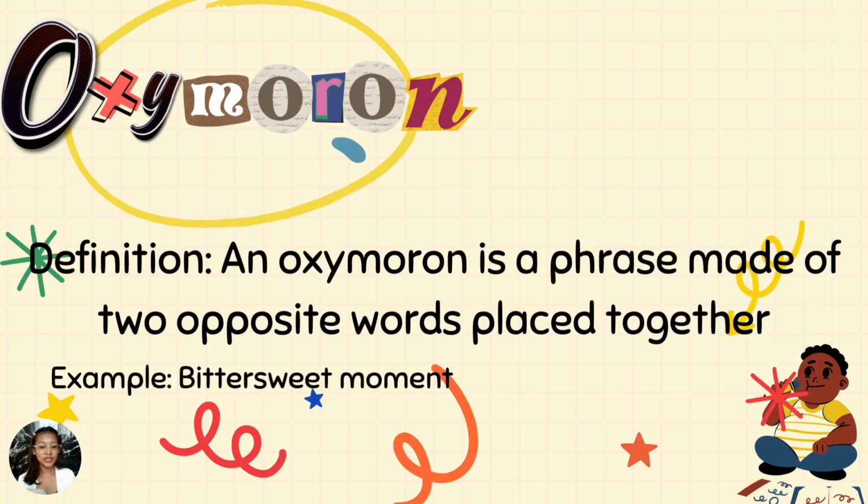Bitter and sweet are opposite tastes, but together they describe a moment that is both happy and sad at the same time. Remember, oxymoron uses two opposite words together in one phrase.